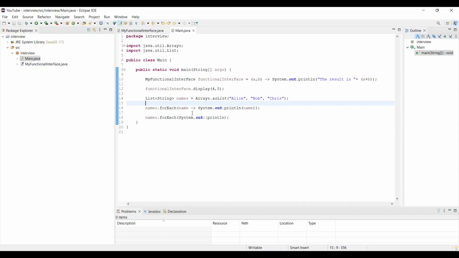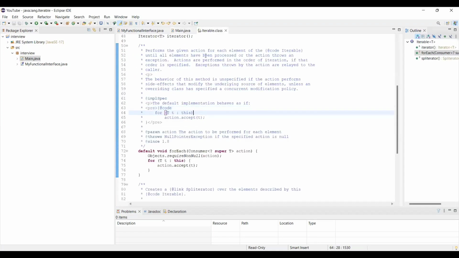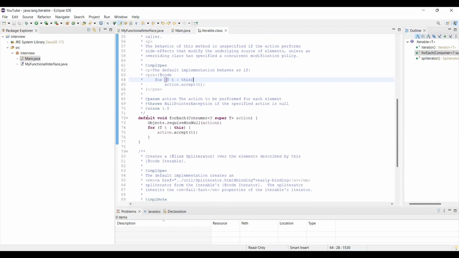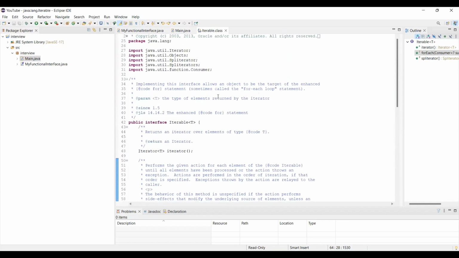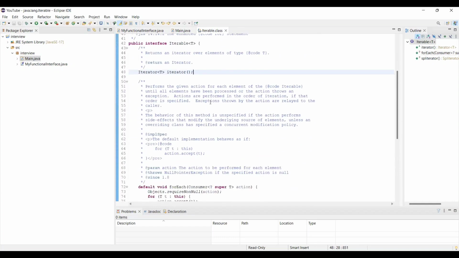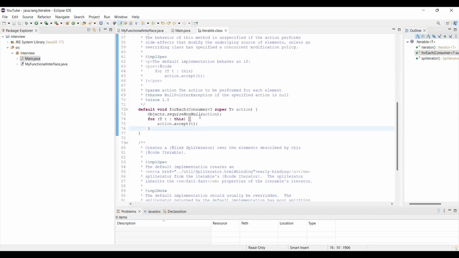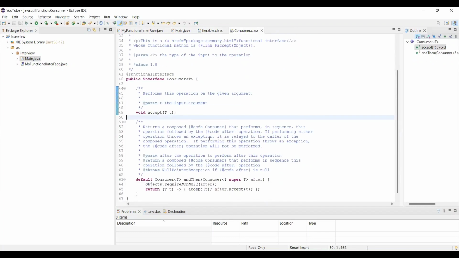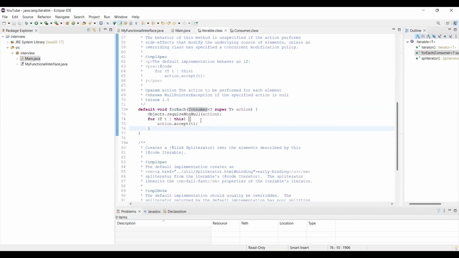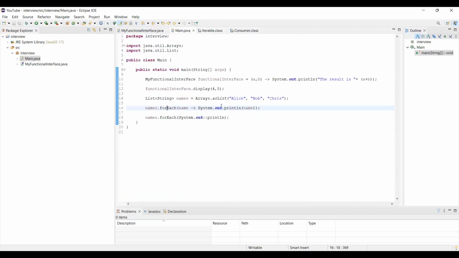If you check here, forEach is a default method present in the Iterable interface, right? If you look at this forEach method, it takes the Consumer interface. We already discussed the Consumer interface: it is a functional interface which has an abstract method, accept. It takes an argument and performs the operation on the given argument, right? So that's why we are able to use a lambda expression here.